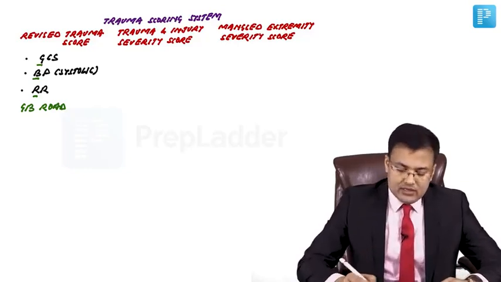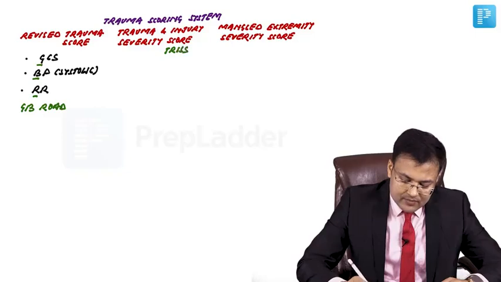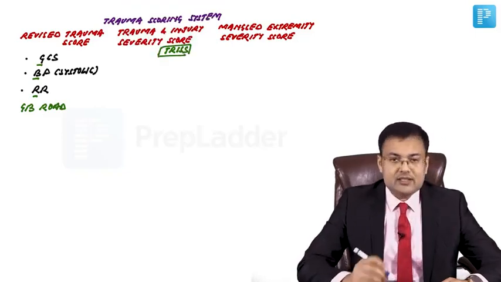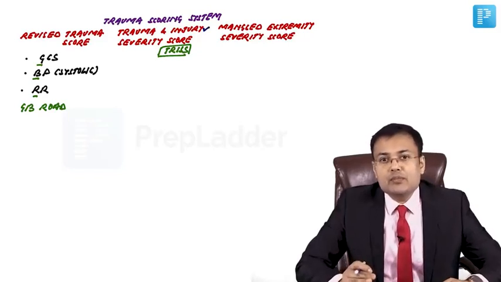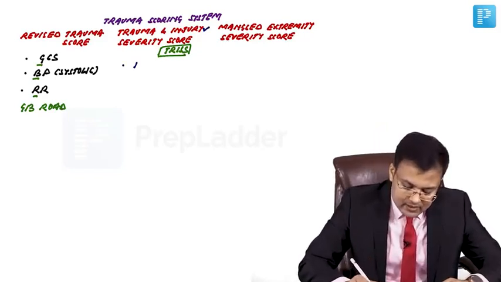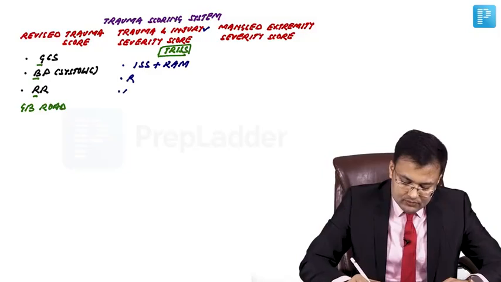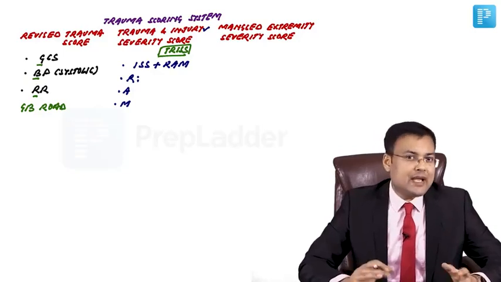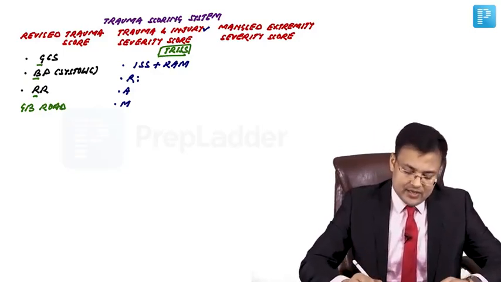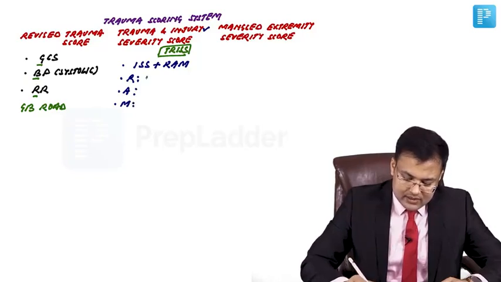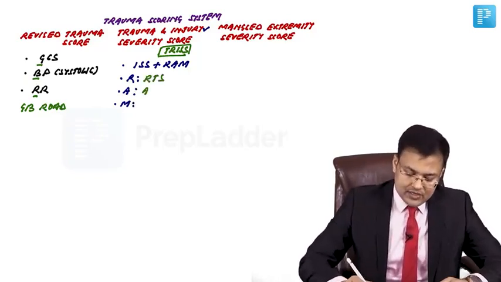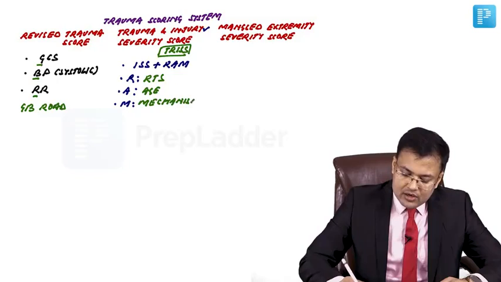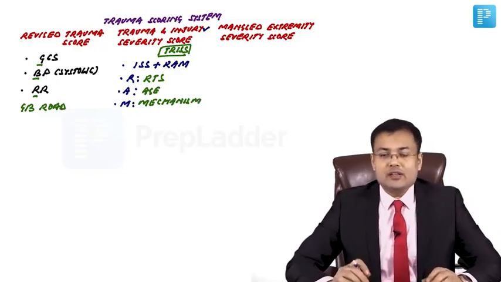Trauma and injury severity score, in short it's known as TRISS. And how to remember? It is the injury severity score plus RAM. So the components are the injury severity score plus RAM. What do you mean by R? R means revised trauma score, A means age, M means mechanism, whether it's blunt or penetrating. Clear? So these are the components.